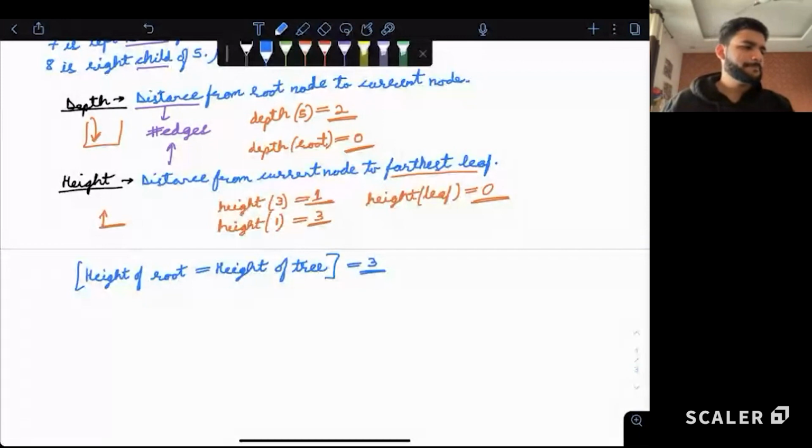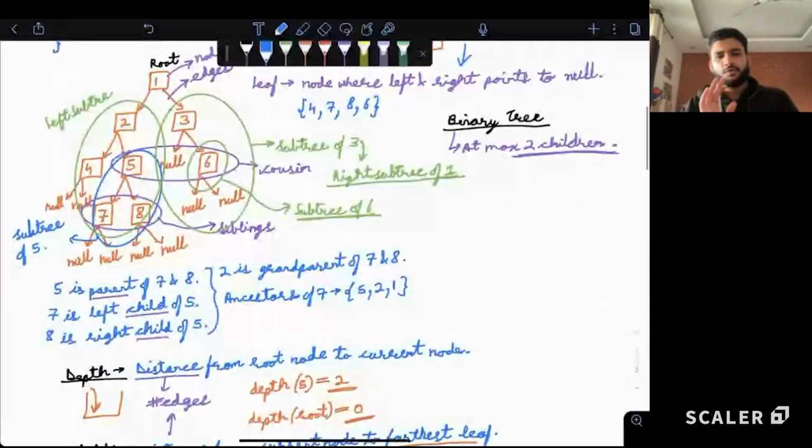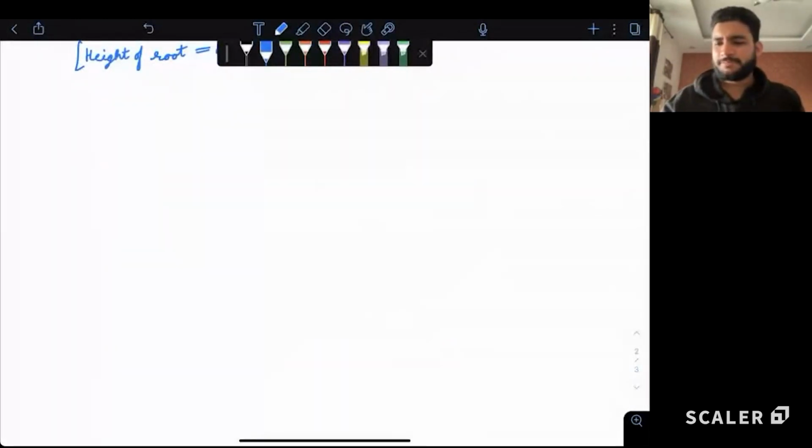Make sense to all? So far everything making sense? So far, are we comfortable with this data structure? Like what it looks like? What are all the nomenclatures? Let's move to the next part of the session, that is the traversals part.